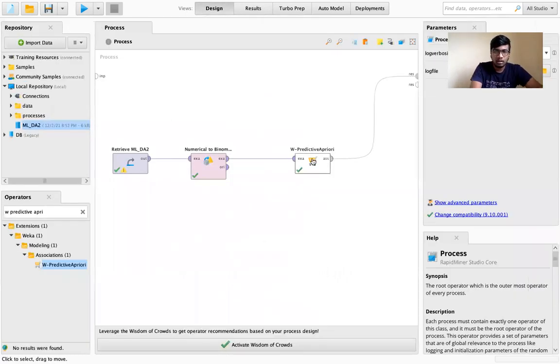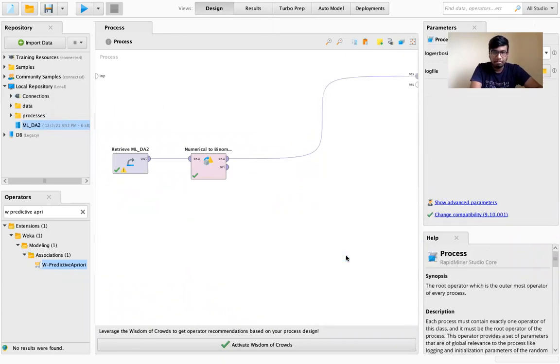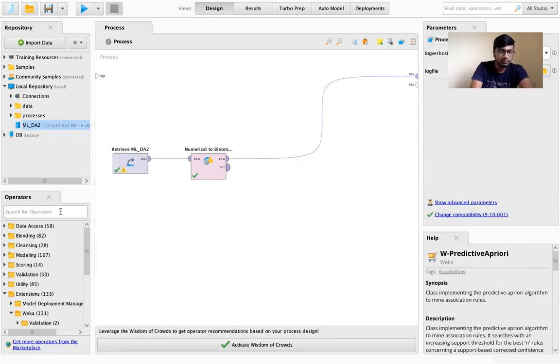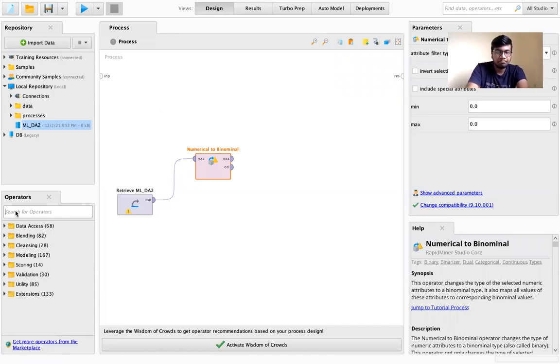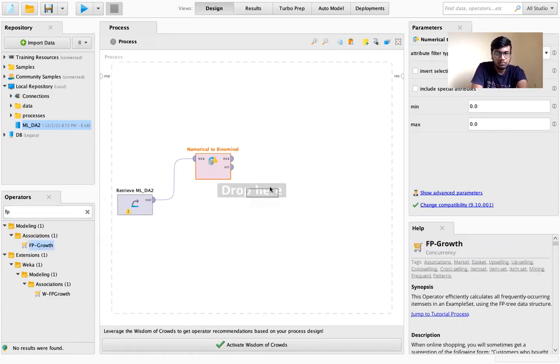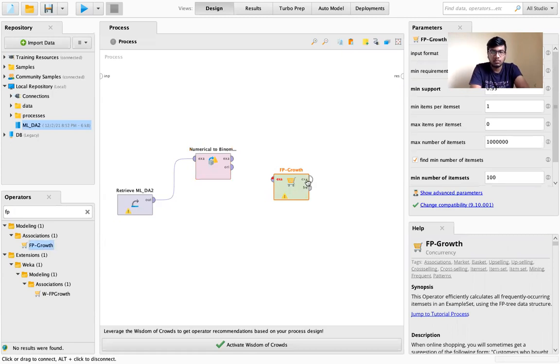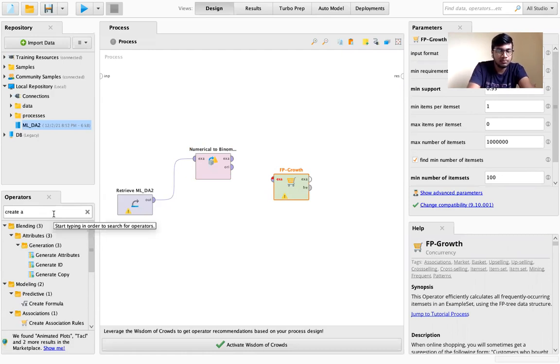Now I'll be running through FP growth and the association rule.